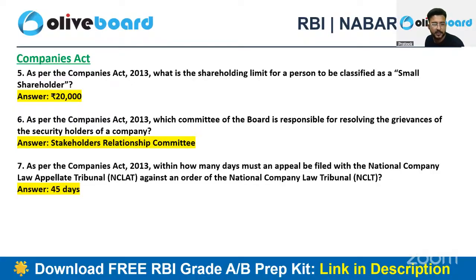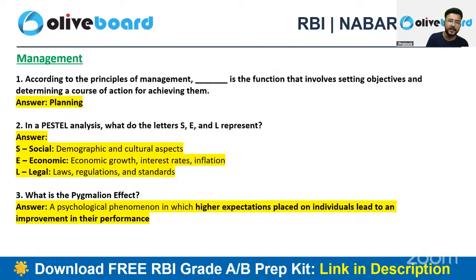in the Companies Act. And the last question: if you are not satisfied with the order of NCLT, National Company Law Tribunal, you can go to NCLAT, the Appellate Tribunal, right? You can go to the National Company Law Appellate Tribunal. So 45 days is the time limit. These are the questions of Companies Act.